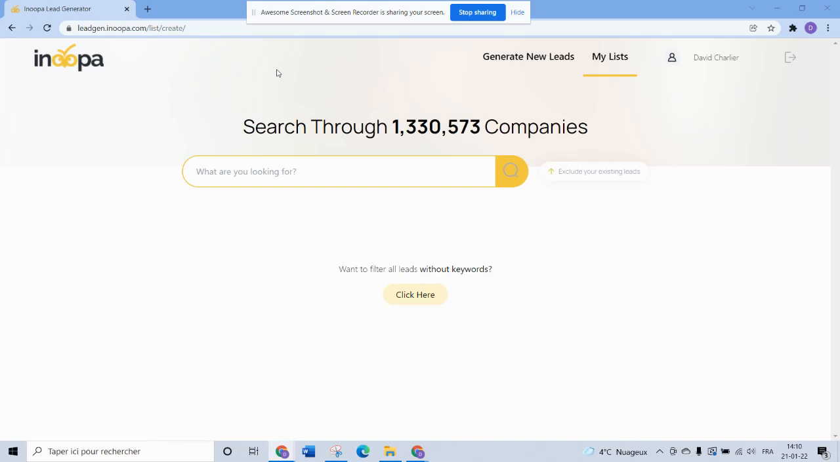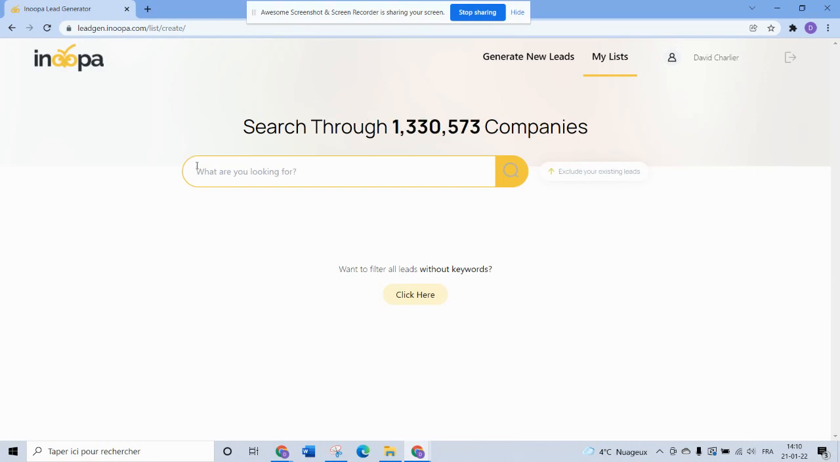I'm head of products at Inoopa, and I'm going to give you a short introduction to our SaaS platform. As you can see, our platform is showing as a Google search bar. You can type any keywords, and we will look into more than 1,300,000 companies in Belgium. That means all the companies, also the self-employed, NGOs, and so on.